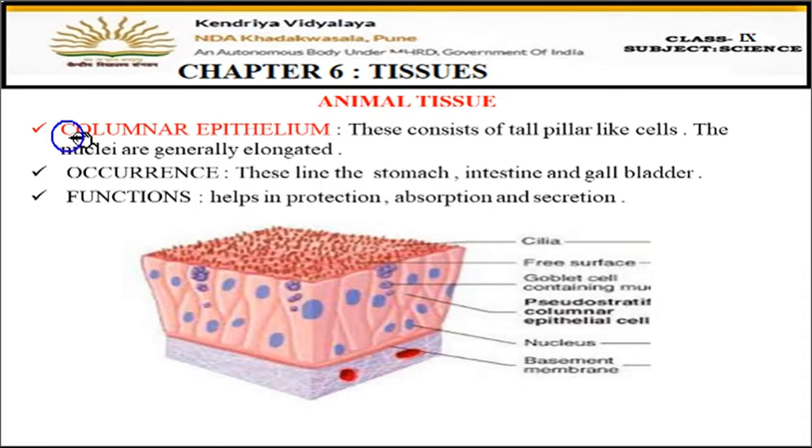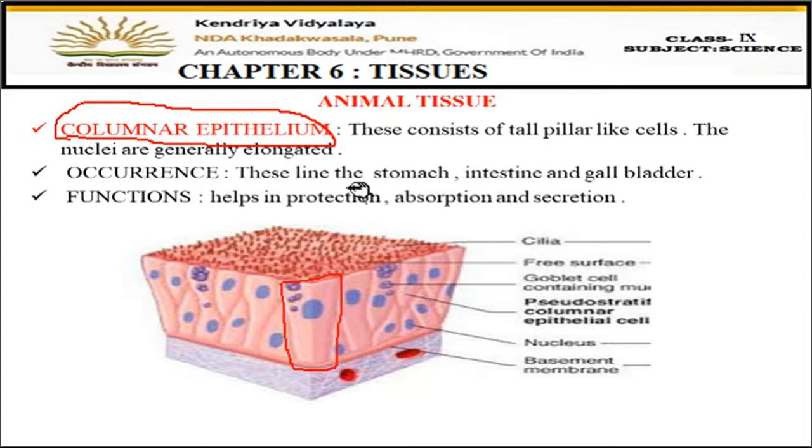Now, columnar epithelium, as the name suggests, the cells look like columns. Like a column means tall cells, pillar-like. Pillar-like means it forms a column, so that's why the name is columnar epithelium. You can see here that the cells are very tall. The nuclei are generally elongated because the cells are also very long, so the nucleus is also long.